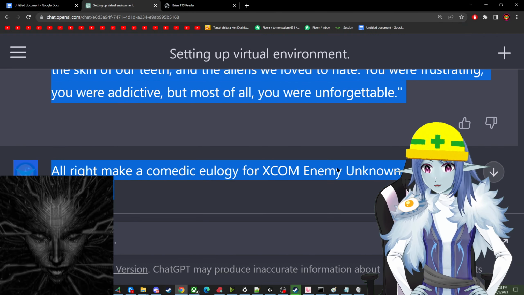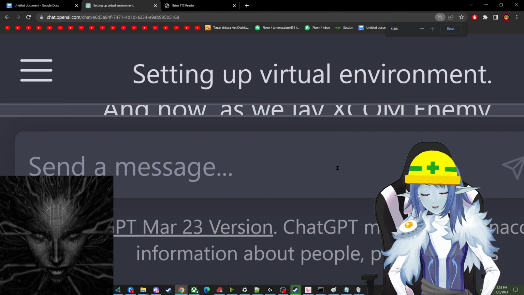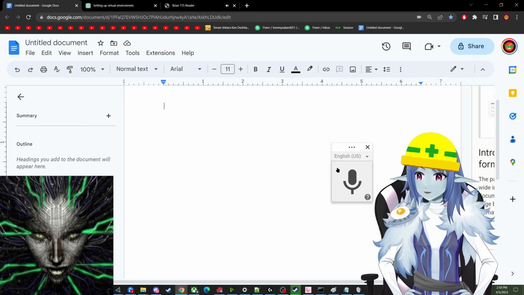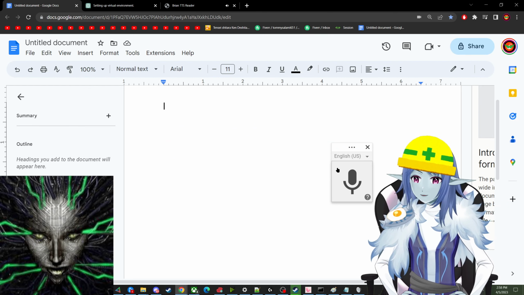I have Python code in the background here. That now changes the message, so it only shows the latest response. Certainly, here's a comedic eulogy for XCOM Enemy Unknown within the 500 character limit.